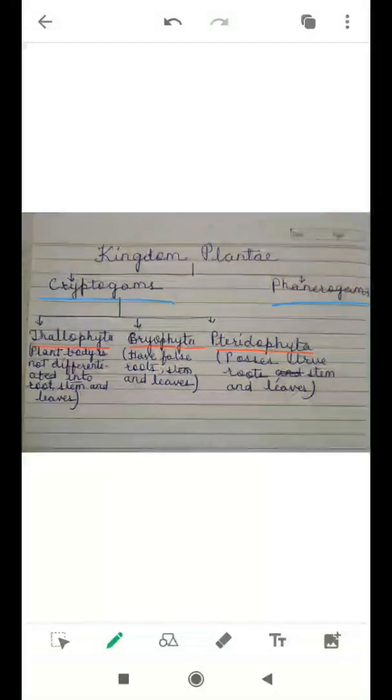Students, see the question on page number 77. What is the similarity between the plants of the groups Thallophyta, Bryophyta and Pteridophyta, irrespective of the differences in their body structure? The similarity is that all reproduce with the help of spore formation, which is an asexual type of reproduction. So this is the similarity between all three divisions.